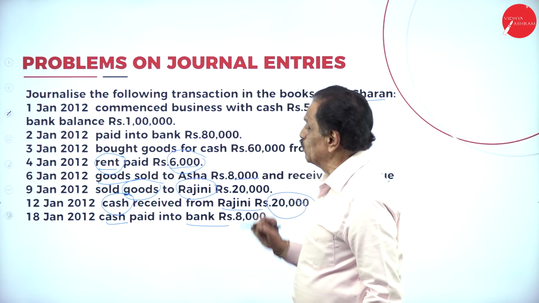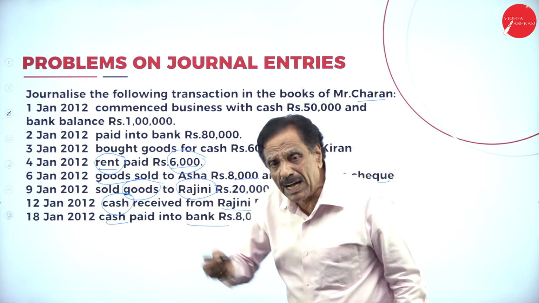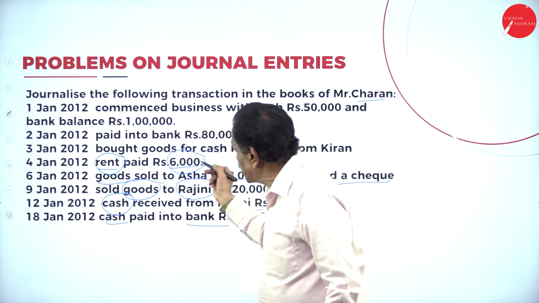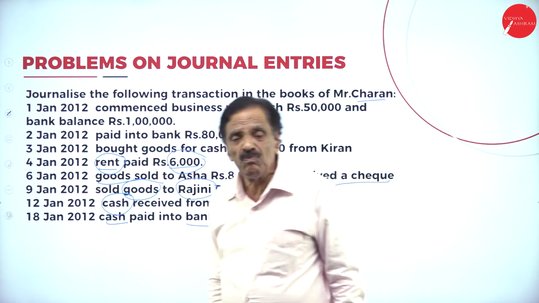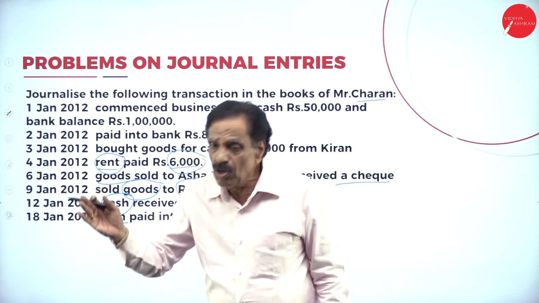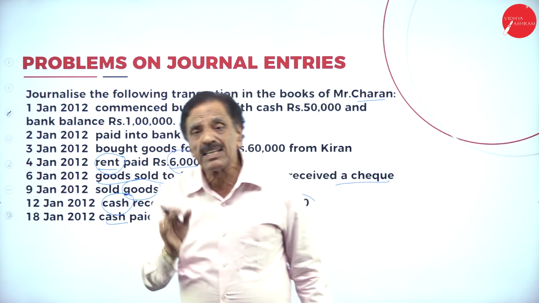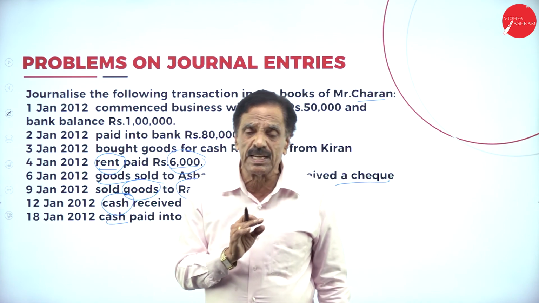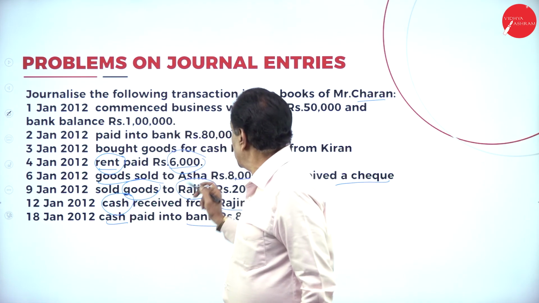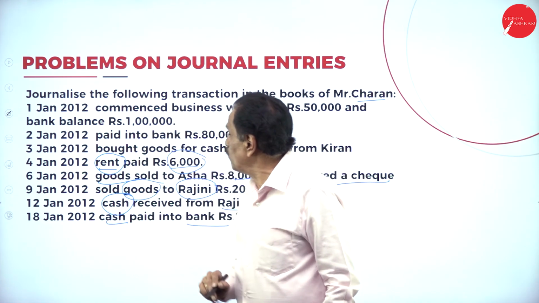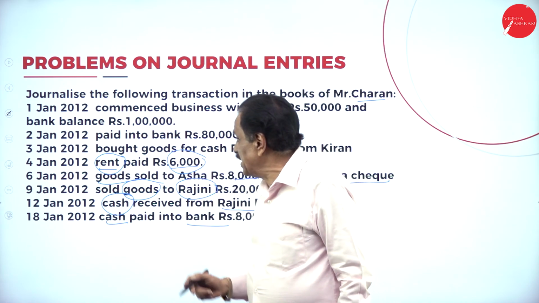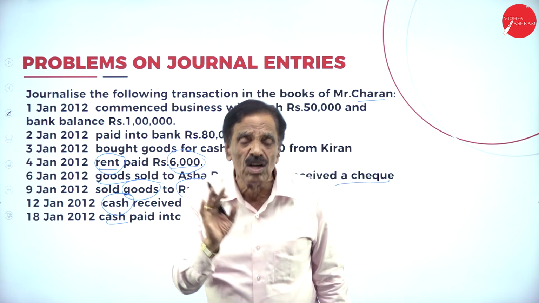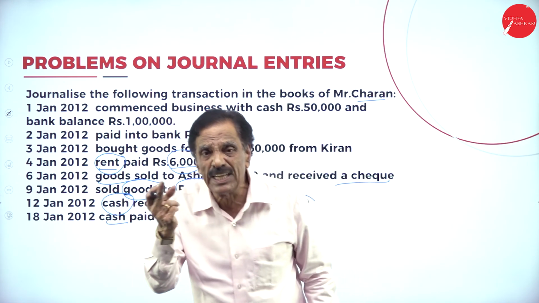Second, paid into bank. We paid the money into bank. Who is the receiver? Banker is the receiver. What is going out from you? Cash. So cash is going out. Bank comes under personal account. What does the personal account say? Debit the receiver. How much money he received? 80,000. So how much going out from him? Rupees 80,000. Cash comes under real account. What's the entry? Bank account debtor to cash account.